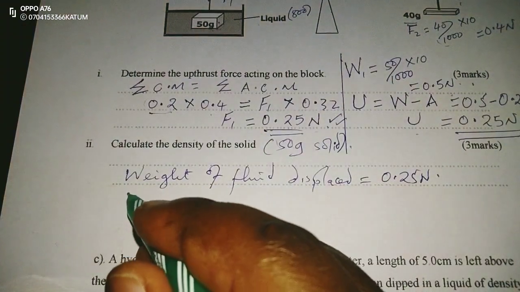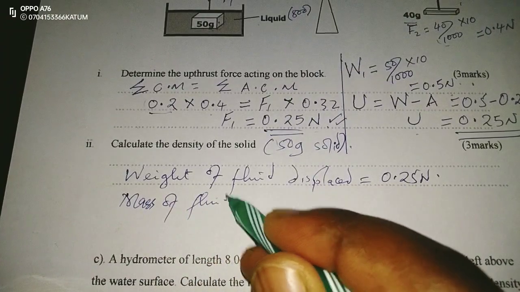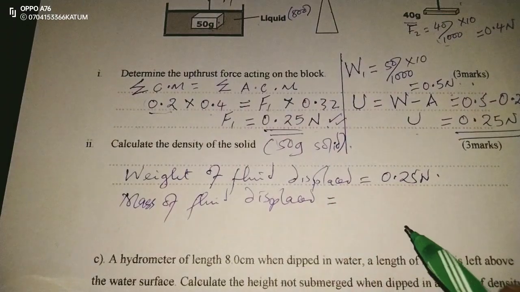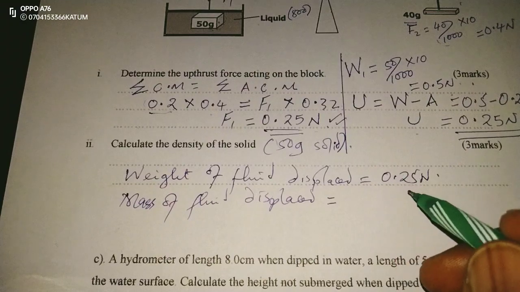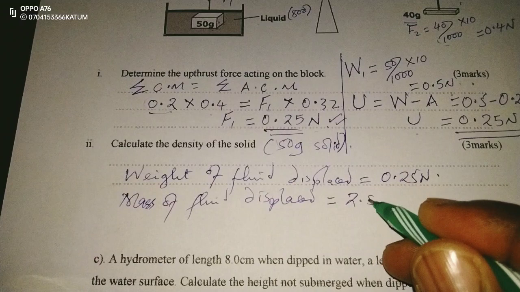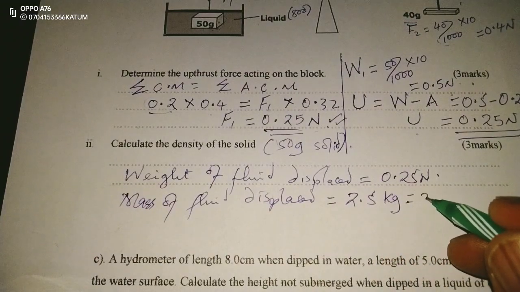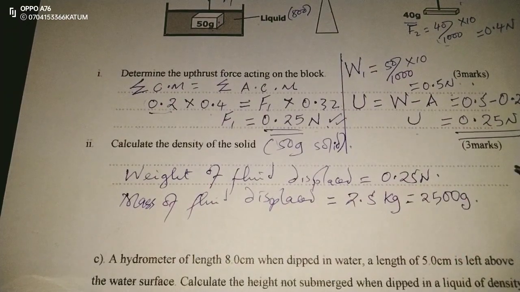Which means we can get mass of fluid displaced. Mass of the fluid that will get displaced is going to be, from weight, for us to get mass, we need to multiply by g. So it becomes 2.5 kilograms, which is equivalent to 2500 grams. So this is the mass of the fluid that gets displaced.